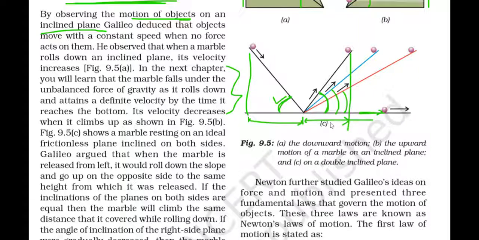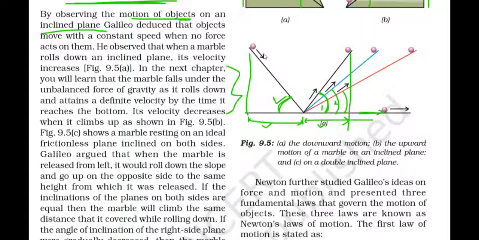From here to here. Both of these are the same in the case of the same angle of inclination. Now when the angle of inclination is decreased a little bit, here in this case, this is 1, this is 2. The angle of inclination of 2 is less than the angle of inclination of 1.